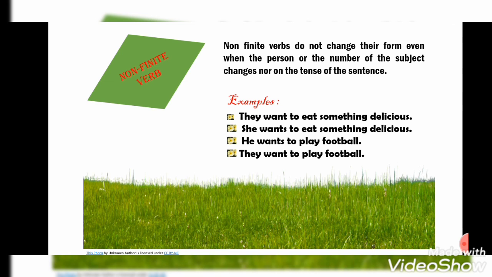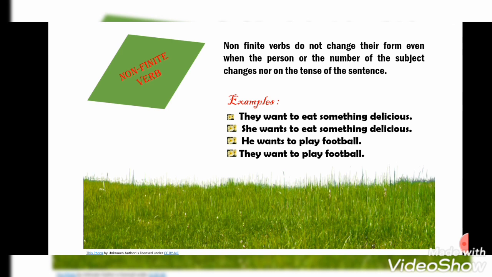They want to eat something delicious. She wants to eat something delicious. He wants to play football. They want to play football. See, to eat, to play, they are constant. But it is taking the help of the word to. The verb is not independent.